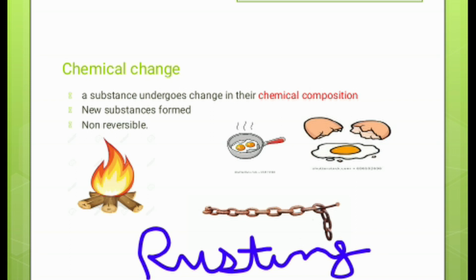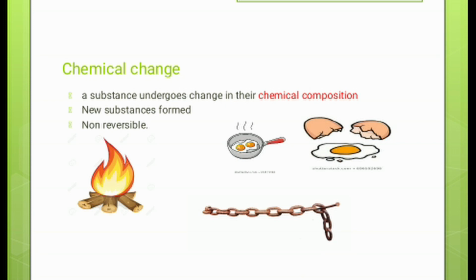What is rusting? When iron is exposed to the air and it reacts with the oxygen and moisture present in the air and forms a brown layer over the iron, that brown layer is called rust, and this process is called rusting. So brown layer is called rust and the process is called rusting.